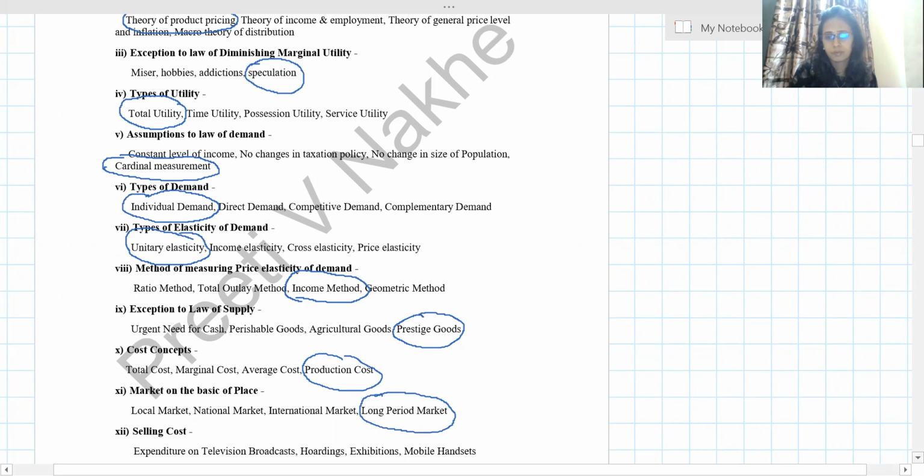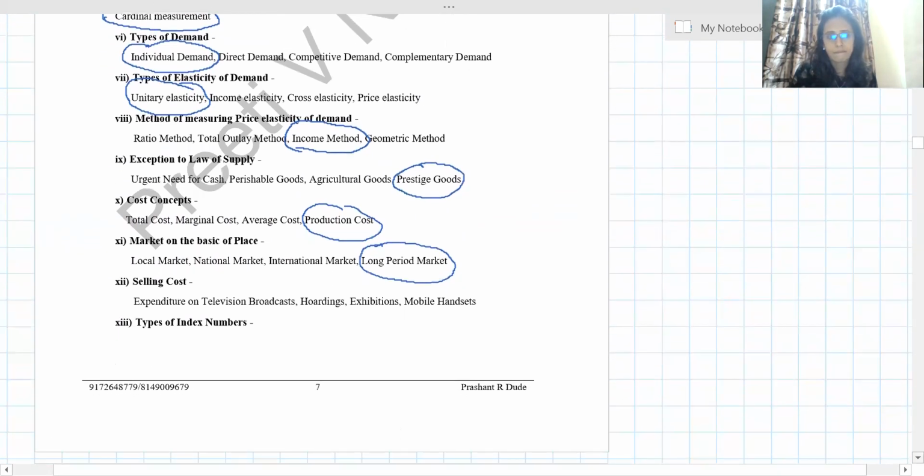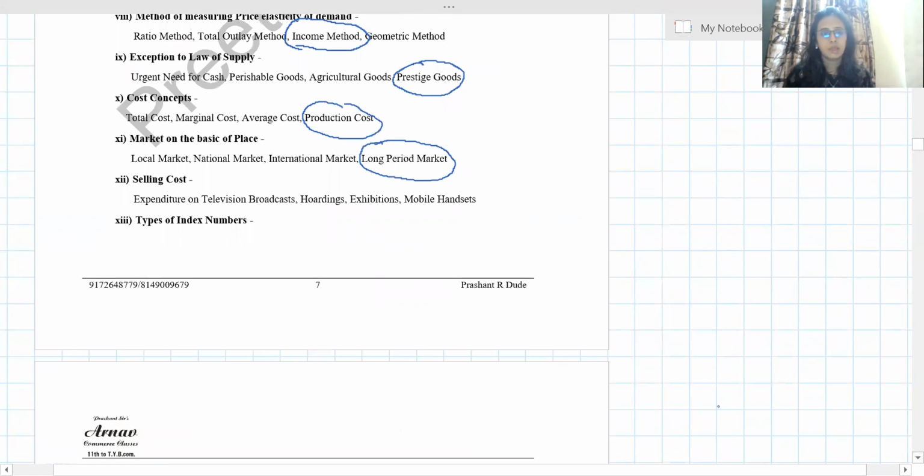Then we have selling cost. Selling cost: expenditure on television broadcast, hoarding. Selling cost is the cost incurred by the seller to sell his commodity, to tell people how his product is different from other products, and for that purpose he does advertisement, free samples, hoardings, television advertisement, pamphlets, anything. So mobile handset is the odd one.